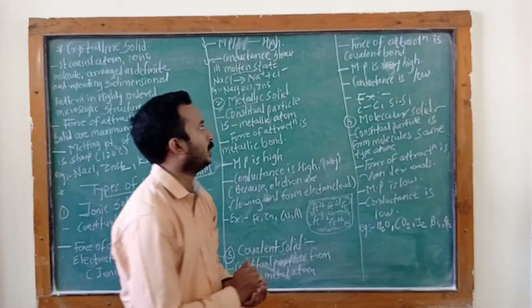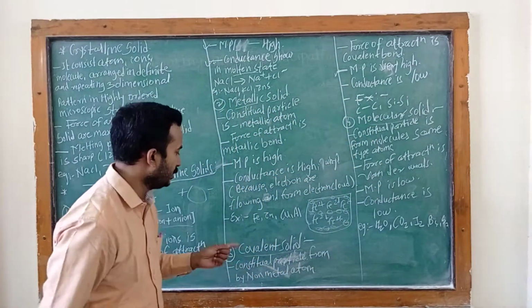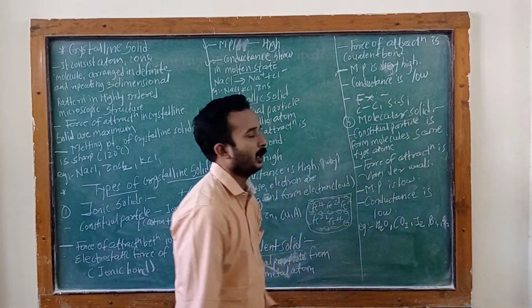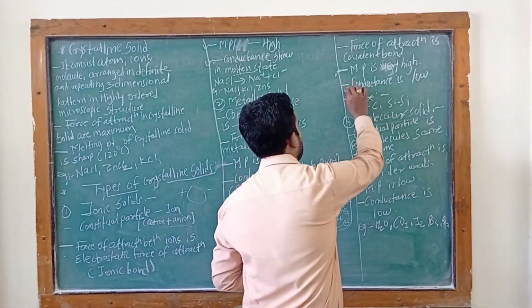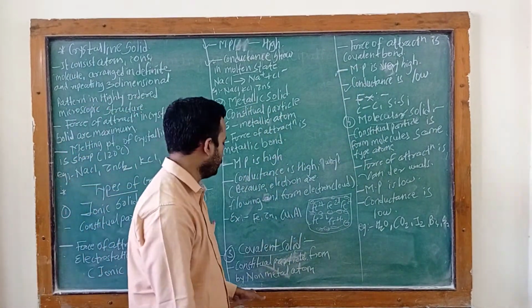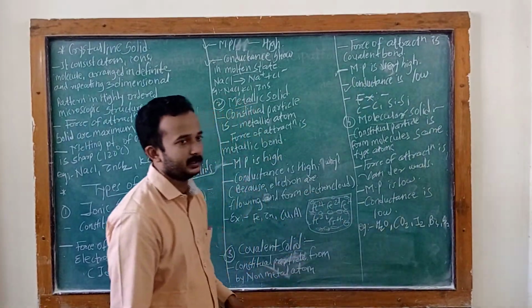Then the melting point is very high in the covalent solid. The covalent solid's melting point is high. Then the conductance of the covalent solid is less.